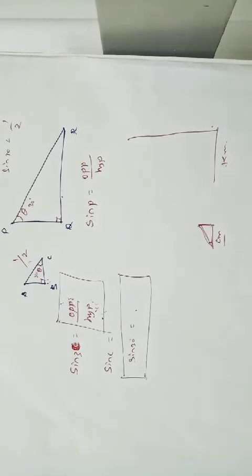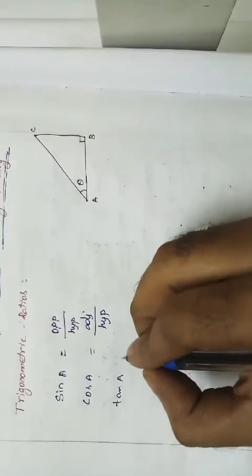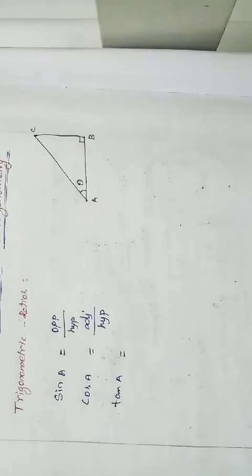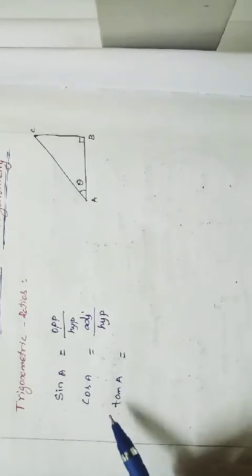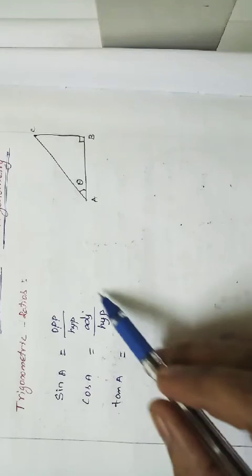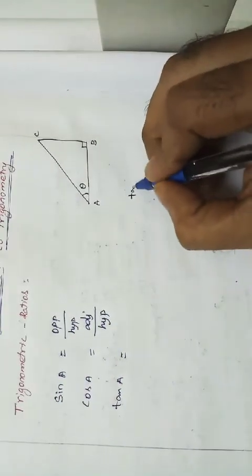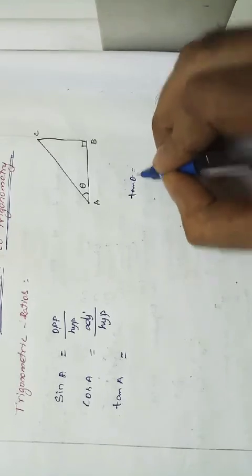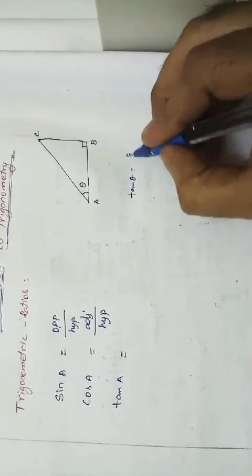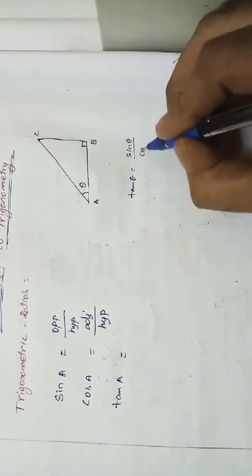Here, tan A is nothing but, I told you that for tan, cot, sec and cosec, we will write all the terms in terms of sin and cos. Tan theta is nothing but sine theta divided by cos theta.